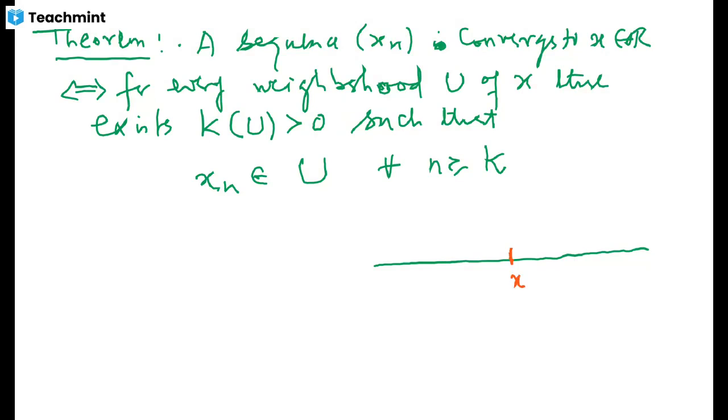If you consider any neighborhood of this point, let us consider an epsilon neighborhood, then this convergence says that for this choice of neighborhood, you will be able to find a number, let that number be k, such that for every natural number n bigger than or equal to k, the corresponding term of the sequence has to be inside this neighborhood.